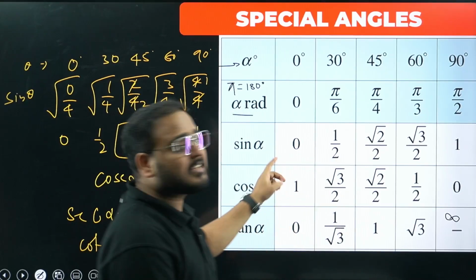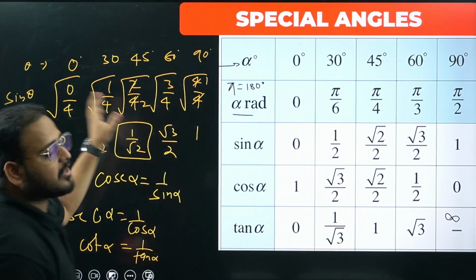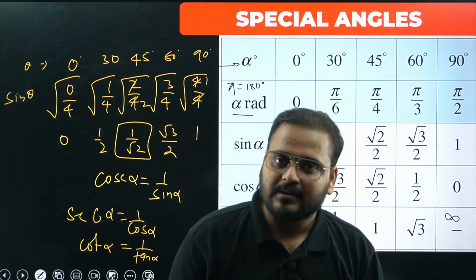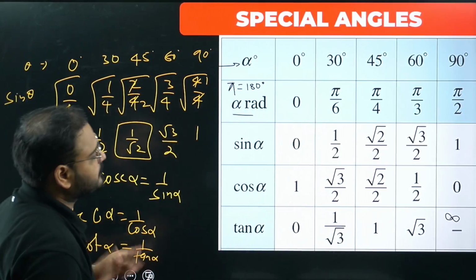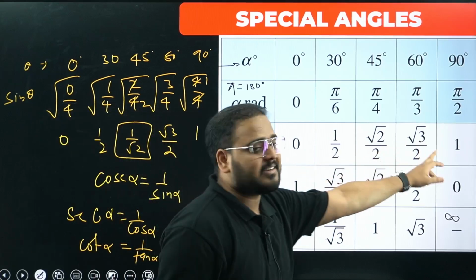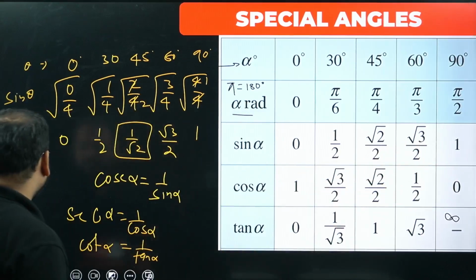How to find sine? Very simple: 0, 1, 2, 3, 4, divide by 4, take the root. Nothing can be simpler than that, right? So now I told you I'll help you understand sine 90 degree. Let me quickly tell you how we're getting the value 1, because in a right angle triangle, how can the side become equal to the hypotenuse?